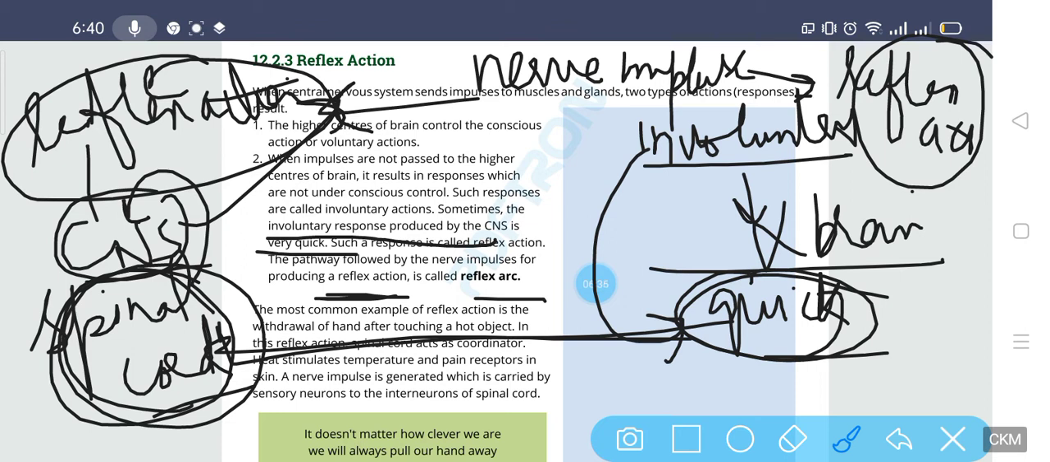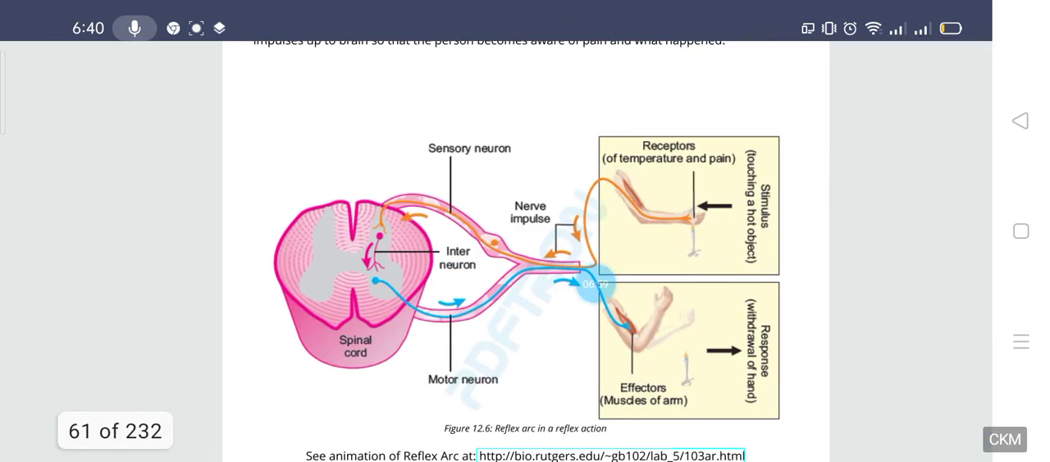If anybody is going to ask you what is a reflex action and what is a reflex arc, you're going to say that a reflex action is an action generated by the CNS to produce a quick involuntary response. And the nerve impulse which follows the pathway to produce the reflex action is known as a reflex arc. So let's discuss its examples.